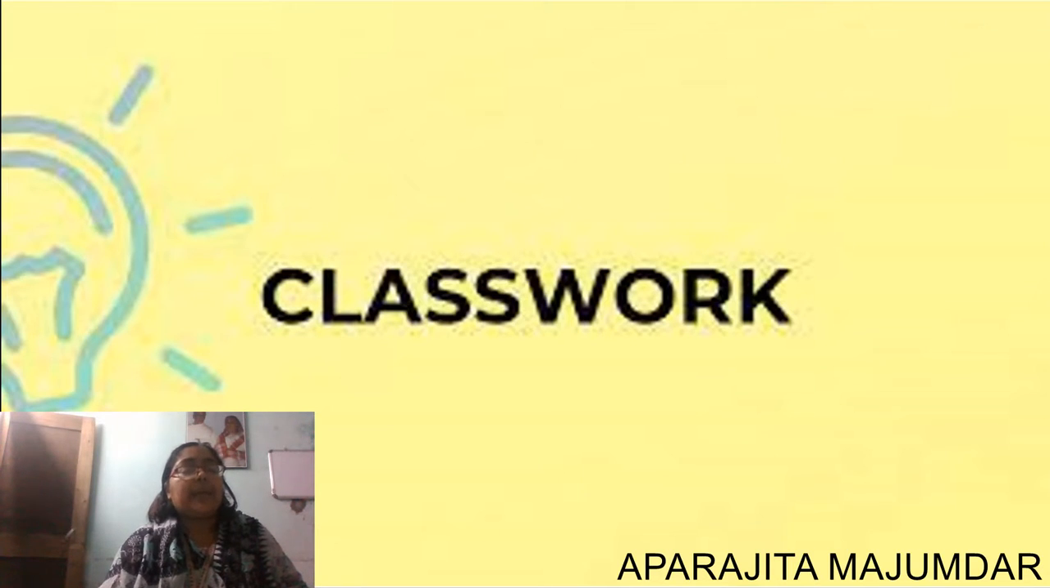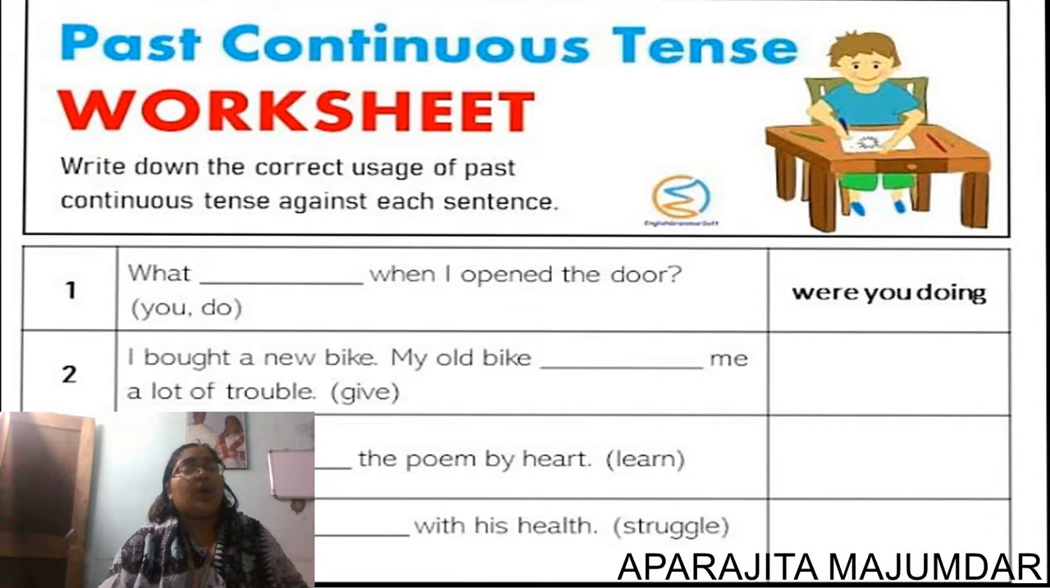Now children, coming up for your classwork. Just see here. Here's a worksheet for you where you will be completing the blanks with the correct usage of past continuous tense. Number 1. What dash when I opened the door? What were you doing? Now number 2, number 3 and number 4. You all are going to do it yourself in your class hours with the help of your teacher.